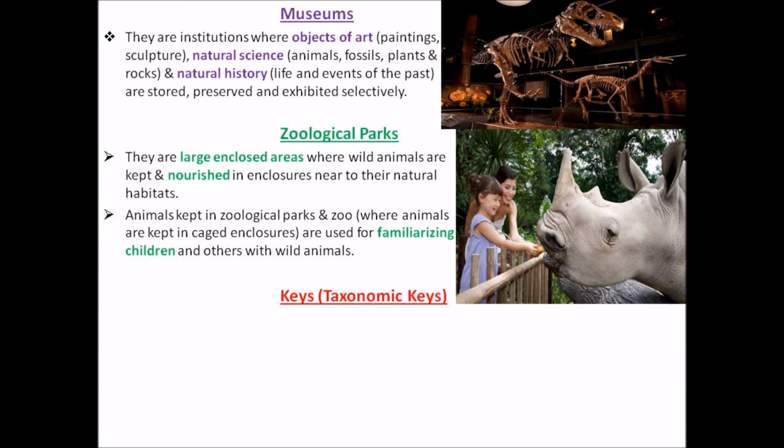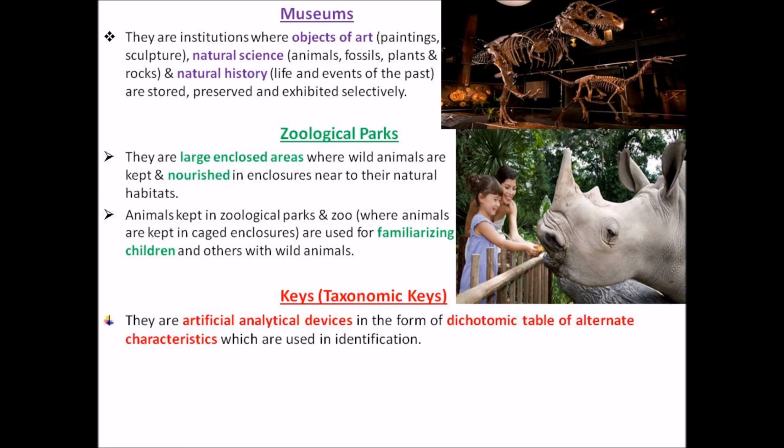Same is here in taxonomic categories: in taxonomy, keys are very important. These keys are devices that help in analyzing the organism. So a key is an artificial analytic device, made artificially to analyze certain characters of the organisms, which are written in pairs.